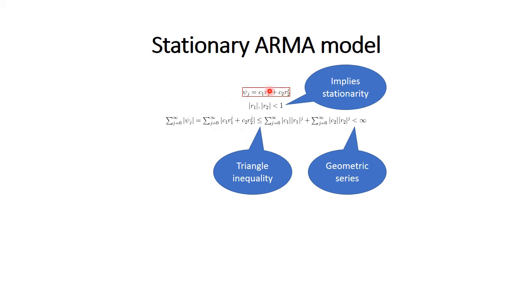So if we put this one equal to this one, we get this expression. And from the triangle inequality, we have this expression is less than this expression. And then we have two geometric series, which will be less than infinity whenever the roots are less than 1.